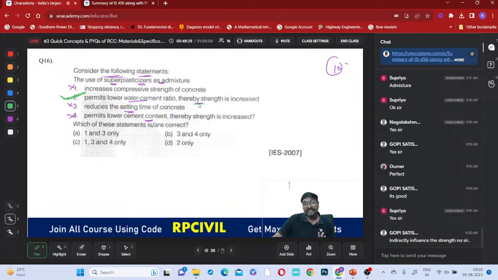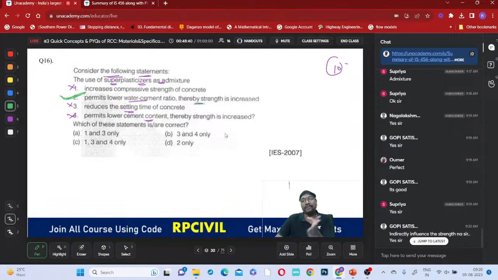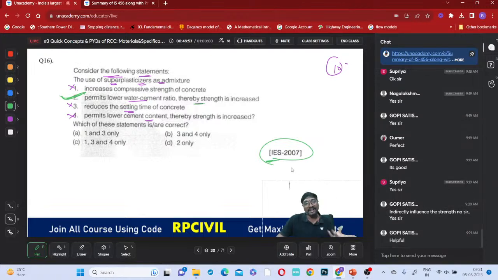Influencing the strength, not influencing the strength. Indirectly you can say that they are helping to get higher strength. How? By allowing us to take a lesser water cement ratio. They are telling the concrete, no problem, you can have less water, and I will increase your workability, you can flow freely. It is helpful in workability. So higher strength is not due to the admixture, it is due to the lower water cement ratio. This will help in workability even with a lower water cement ratio. You have to be careful.